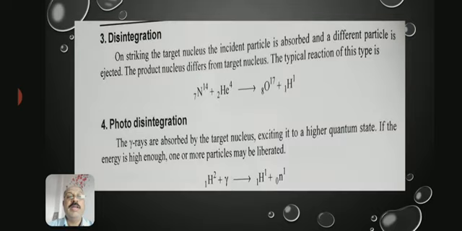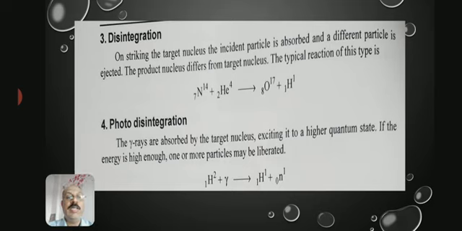The third one is disintegration. On striking the target nucleus, the incident particle is absorbed and a different particle is ejected. The product nucleus differs from the target nucleus. The typical reaction of this type is shown in the figure below. So nitrogen is there plus helium nucleus. So what happened? Oxygen and hydrogen are emitted. Now, deuteron it is, not hydrogen, deuteron.